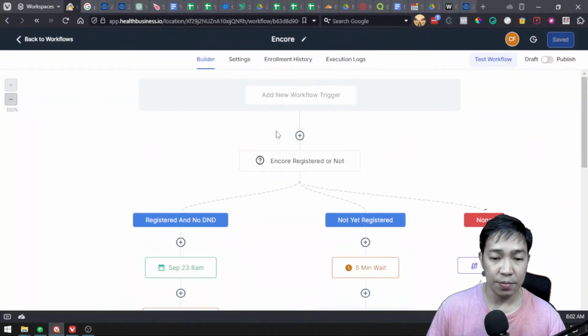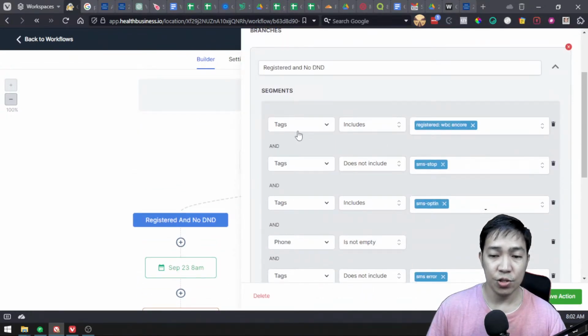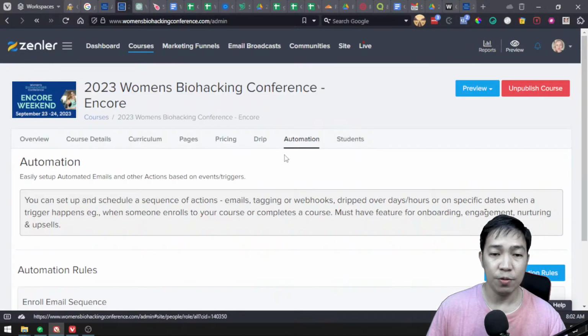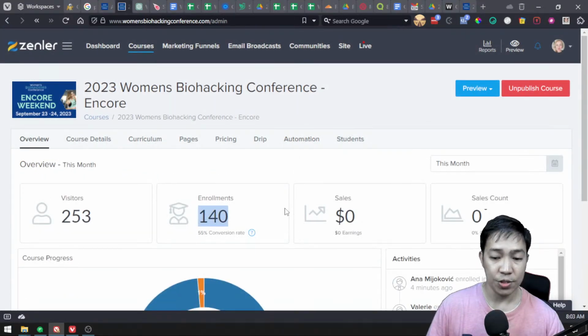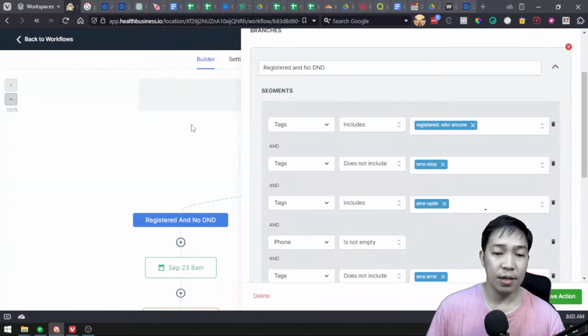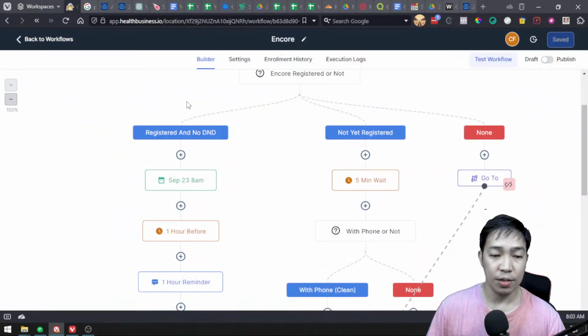So what this automation does is that it will filter through the people who already registered. So basically, I will be exporting people from Zenler, those students here that already registered. So for now, there are already 140 people registered, and that means once they're already registered here, this filter will filter through after I import them. So they will be tagged with this, that they were already registered, and this will filter them so that they will go to this sequence here.